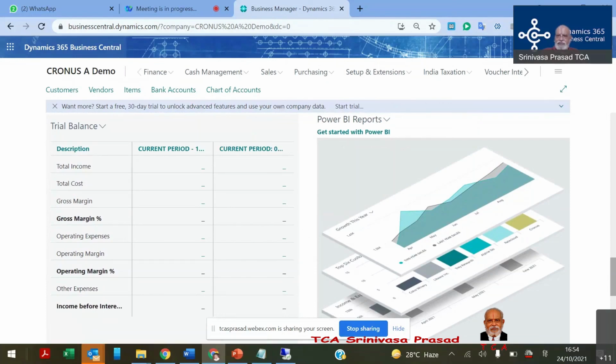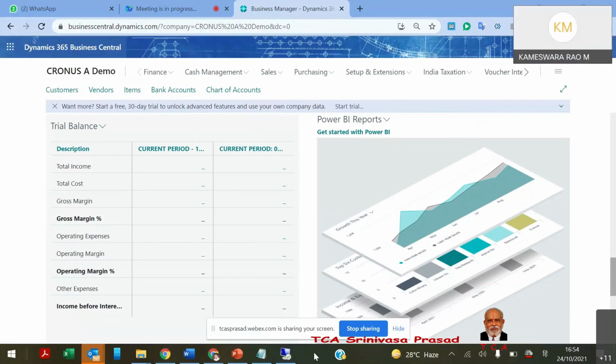Some participants have left already, the others are there. Whether this is affordable by an SME, even if their turnover is 100 crores, because SMEs look for very affordable software like Tally ERP. This Microsoft product, which is also covering manufacturing and complete inventory modules, I think it is more costly for an SME to have such things.